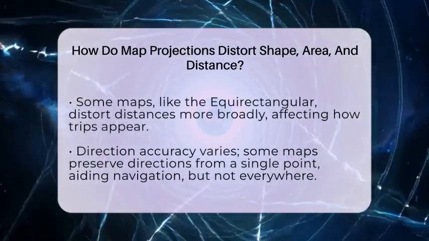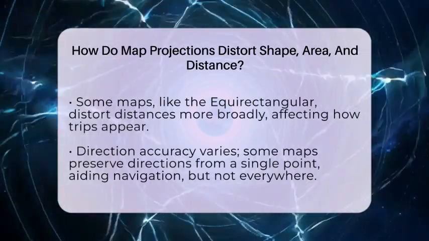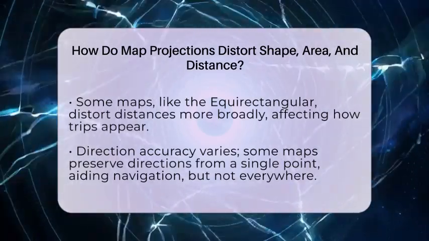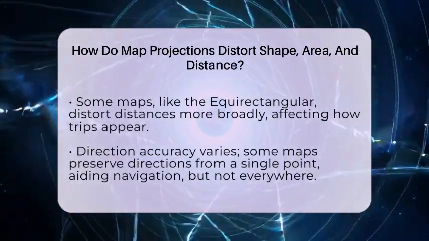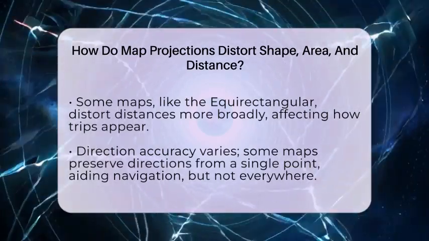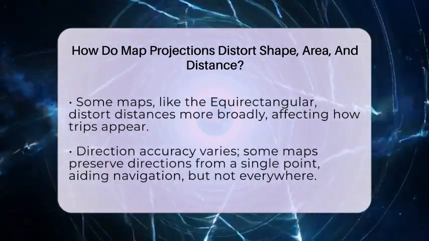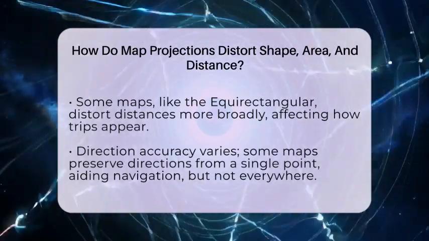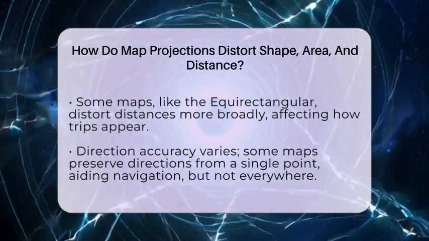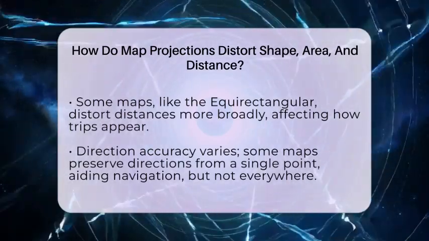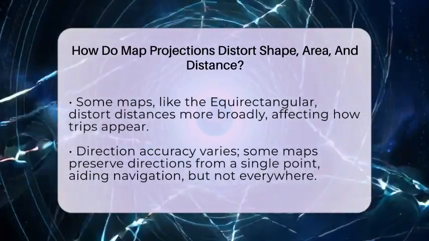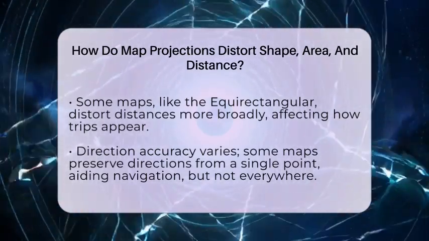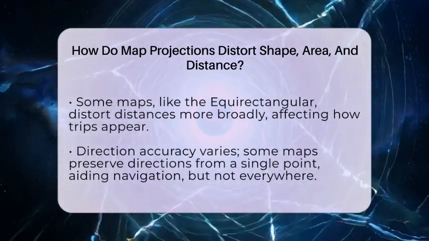Direction is also affected by map projections. Some maps keep directions correct from one point, which helps with navigation. But when you look at other points, the directions might be off. This is why navigators choose specific projections depending on what they need to do. Because of these distortions, mapmakers pick different projections based on what the map is meant to show. If they want to keep shapes accurate, they might choose a conformal map. If size is more important, they pick an equal area map. For measuring distances or directions, they select projections that best serve those needs.